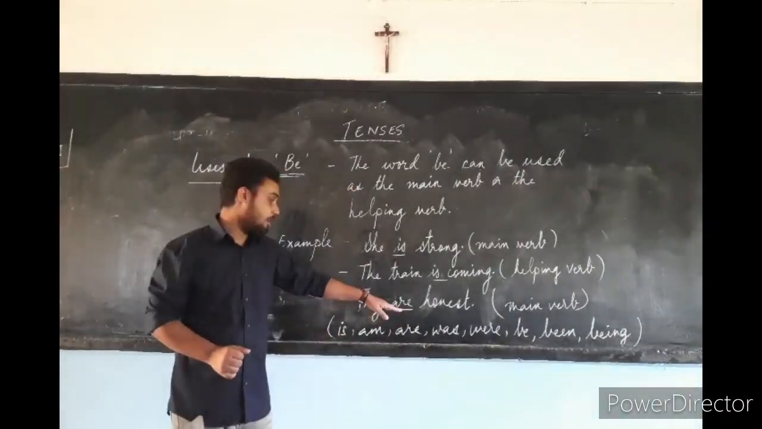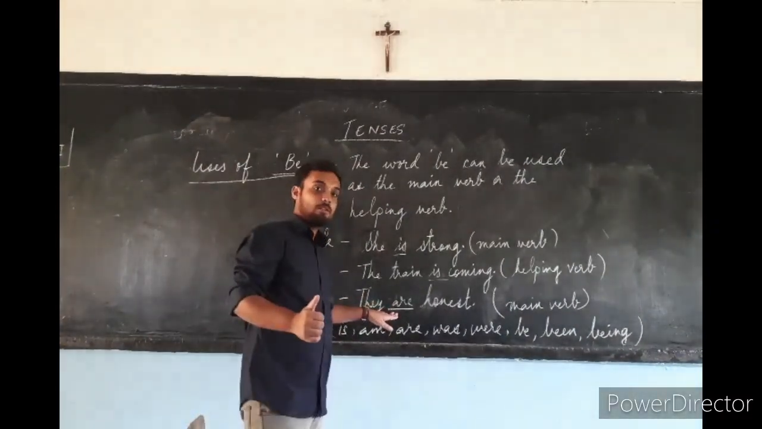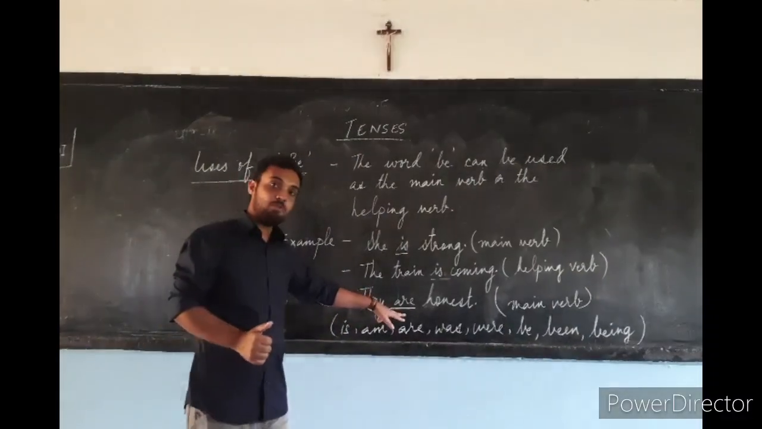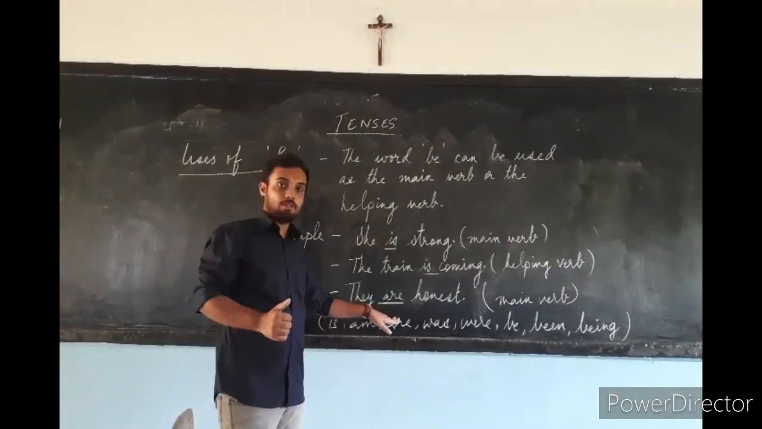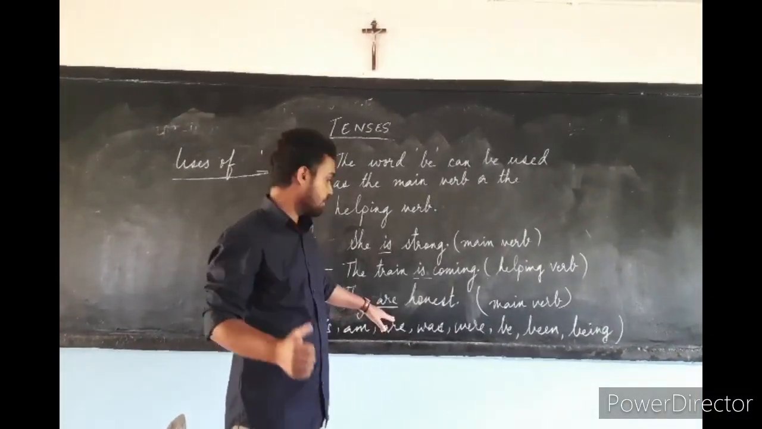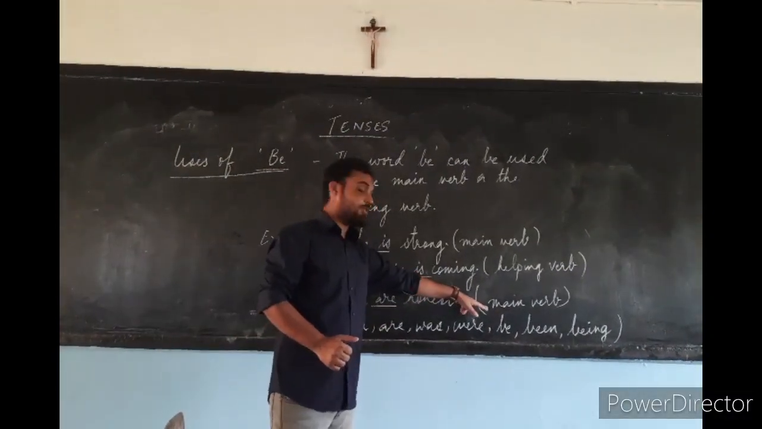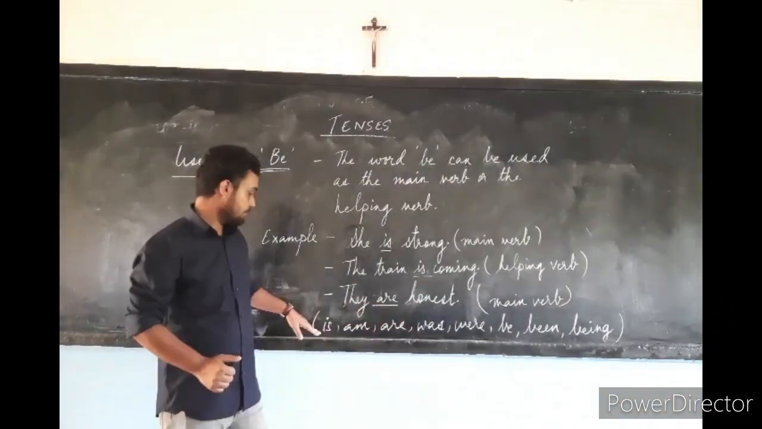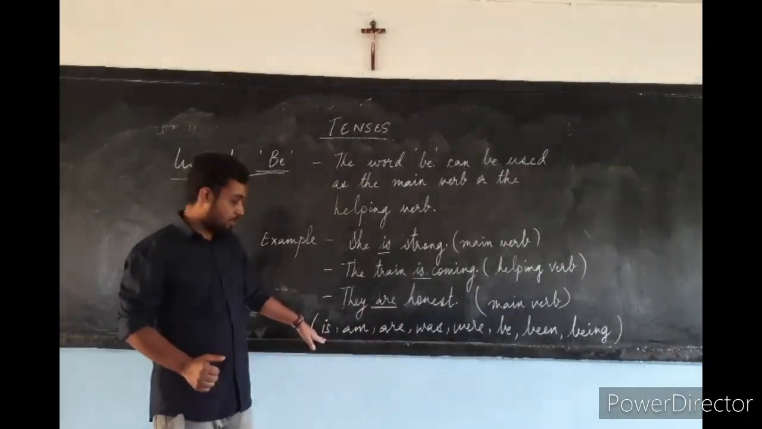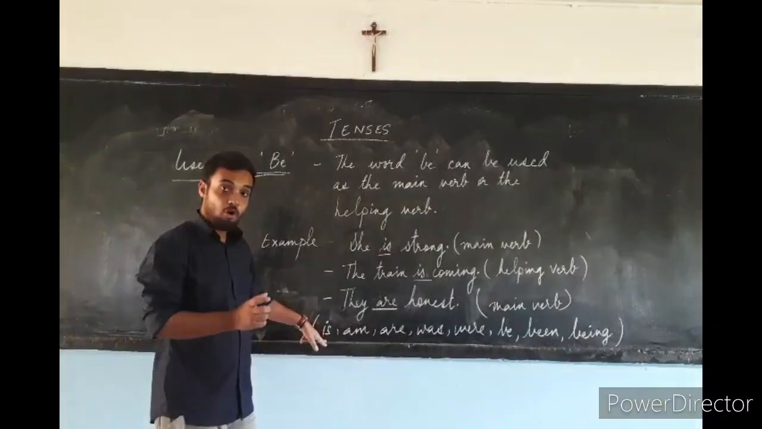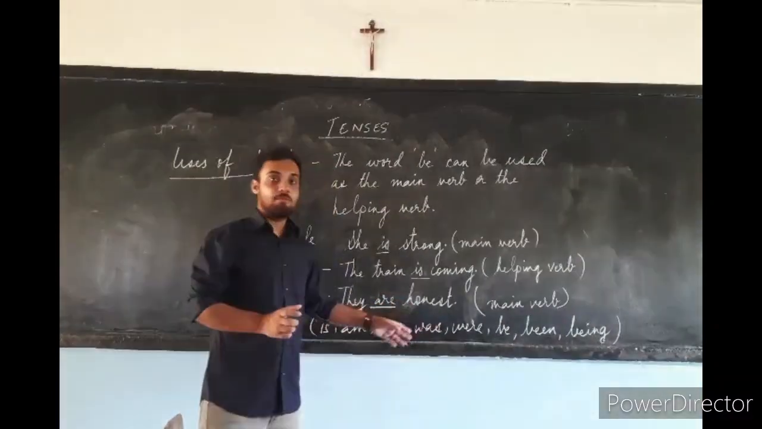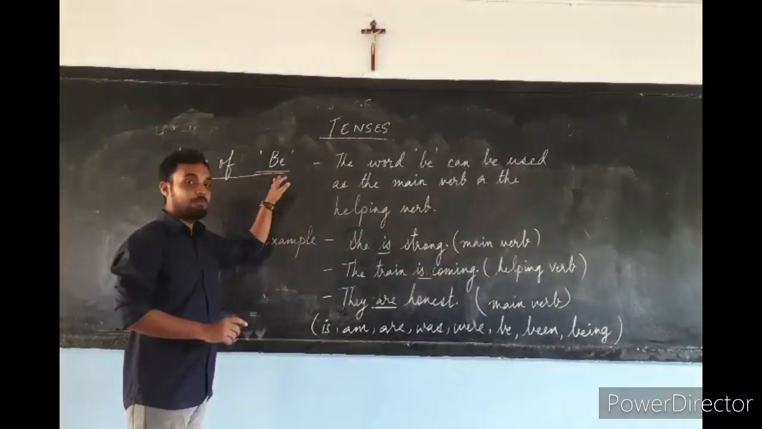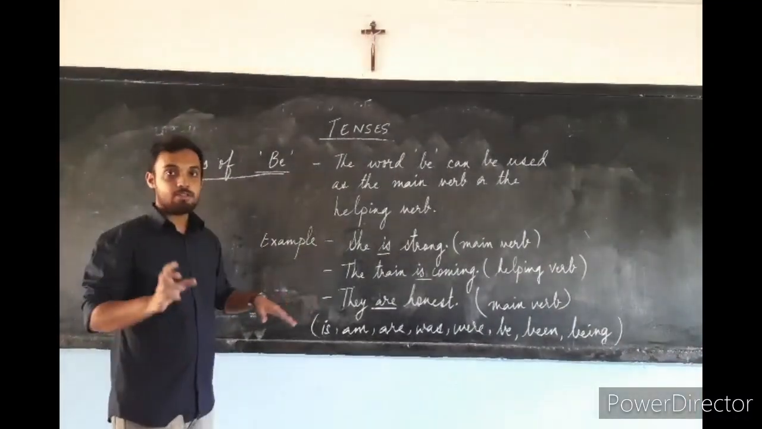Third one says, they are honest. Are is also a form of be. Why have I used are? Because it is plural. They refers to a plural subject. Therefore, it is known as the main verb. Now here in the bracket, I have written a few verbs that are the forms of be. Is, am, are, was, were, be, being, been, all are forms of be. They all are used in a sentence.